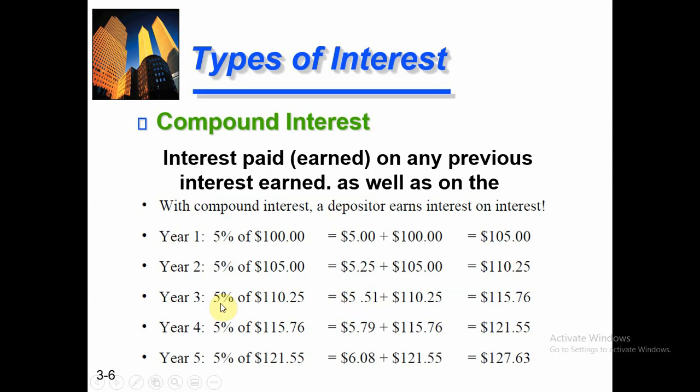In the third year, I will again charge the percentage on 110.25, and my third year interest payment will be 5.51, and the total amount will be 115. So after 5 years, the total amount which I will get from compounding interest is $127.63. So I will get more compared to the simple interest payment structure.